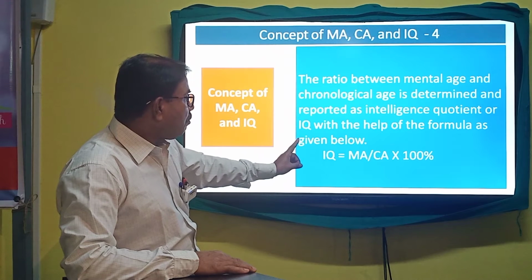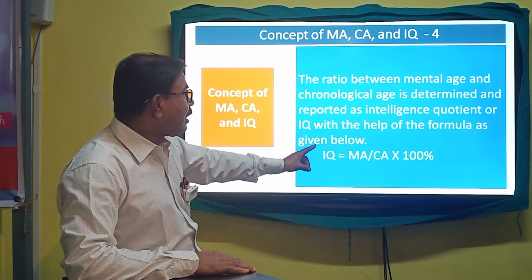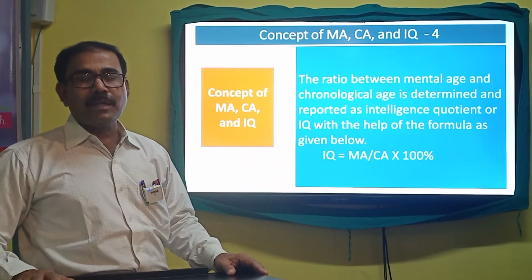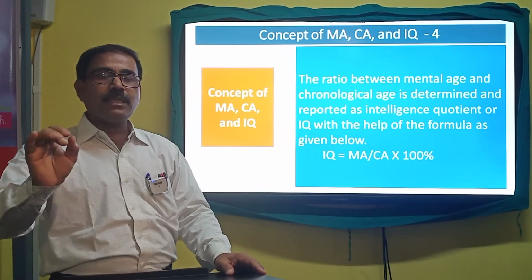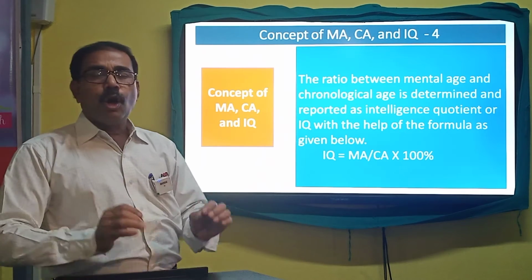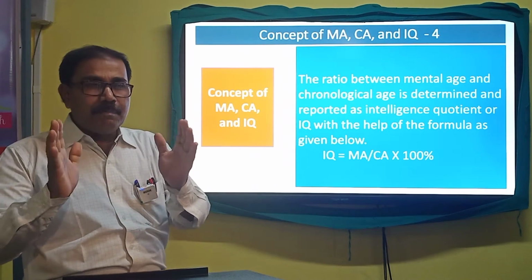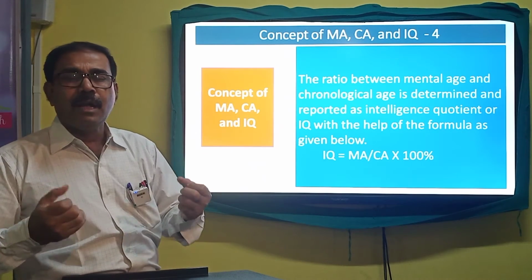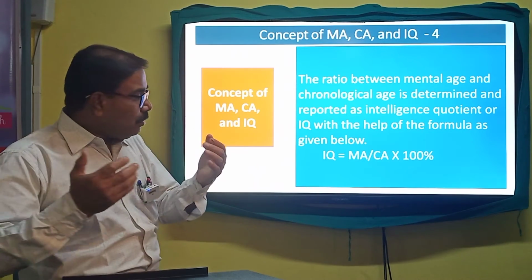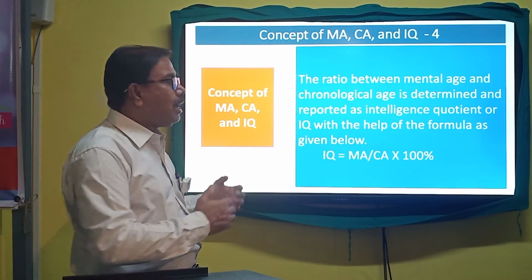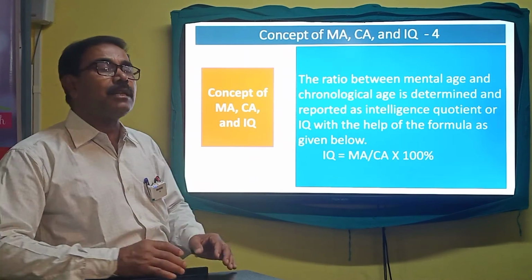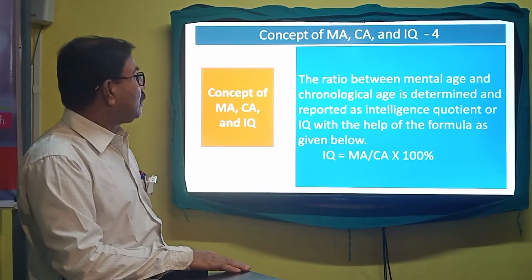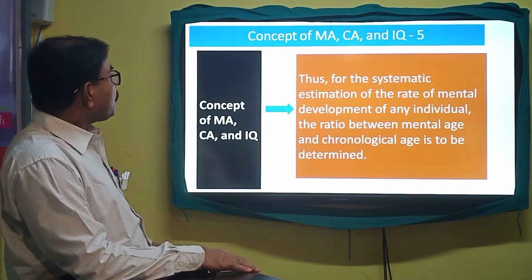IQ equals mental age divided by chronological age into 100%. Once you put the data in this formula, automatically the mental maturity level of a concerned person will come out, and with the help of this formula we can measure the intelligence of a particular person. Let us see the next one.